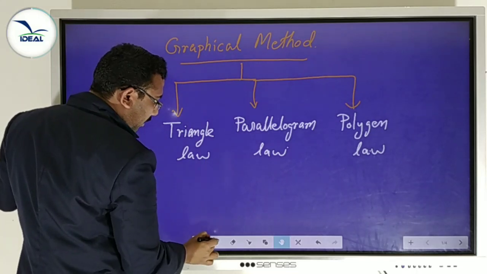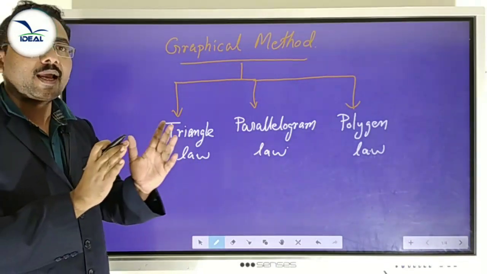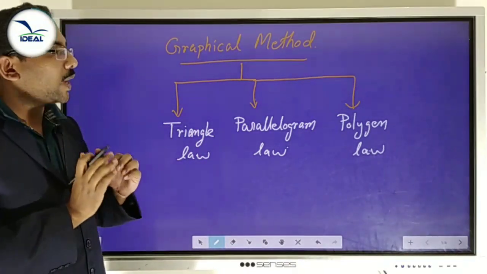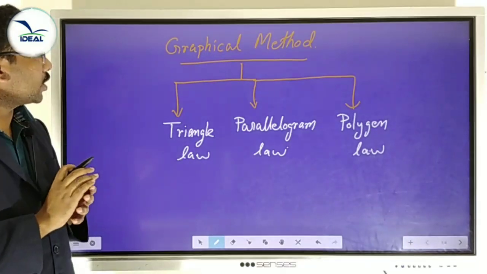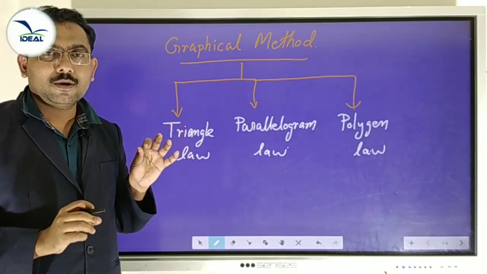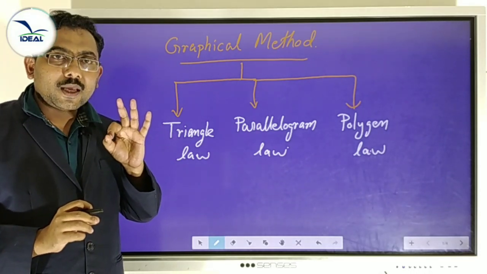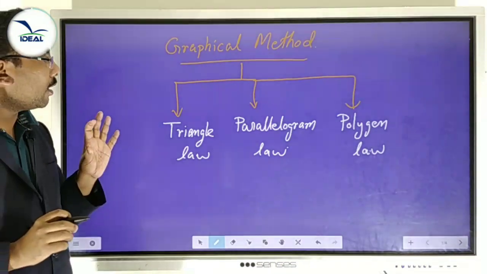What is graphical? Pictorial. Using diagrams or pictures, we add two or more vectors. It's called graphical method. We know how to represent a vector: draw a straight line with an arrowhead which represents the vector.